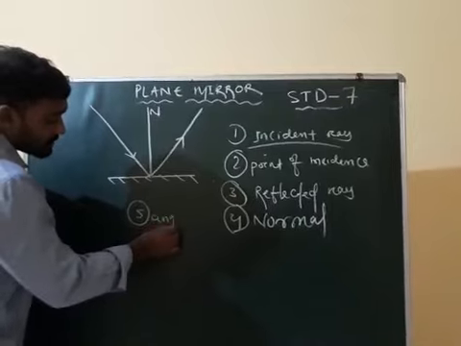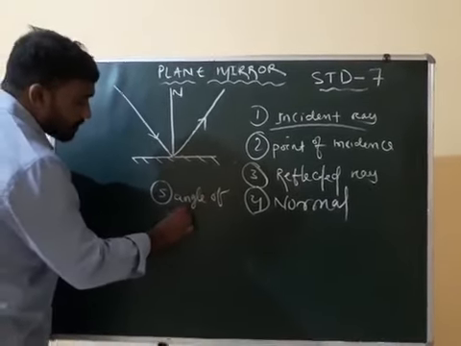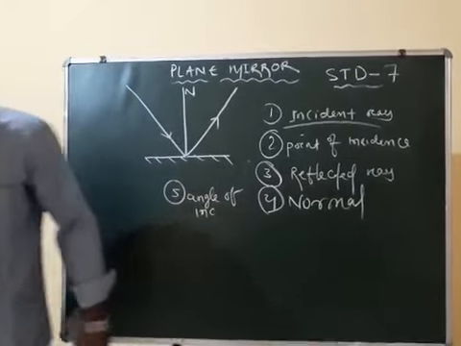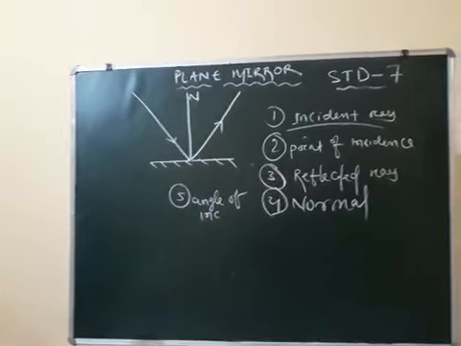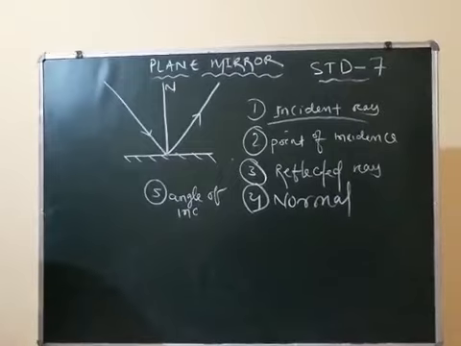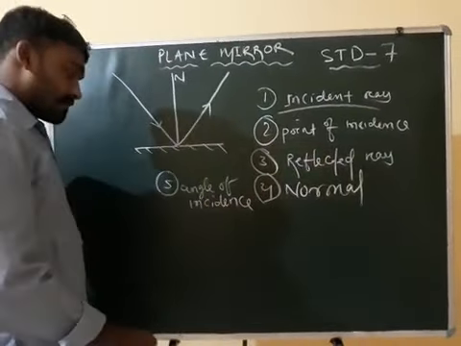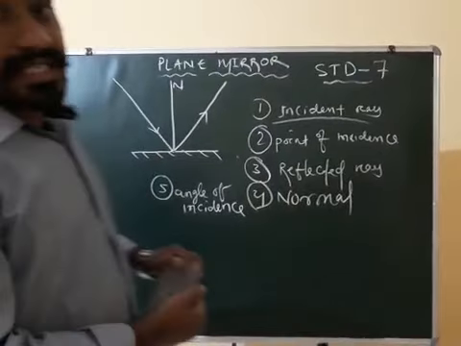Angle of incidence. What is the angle of incidence?